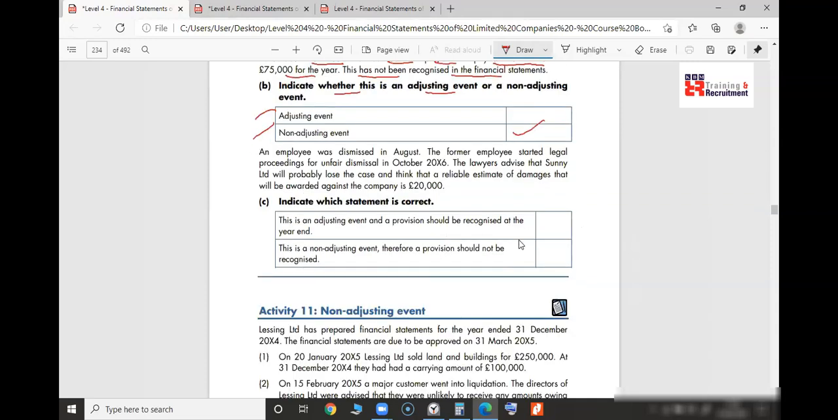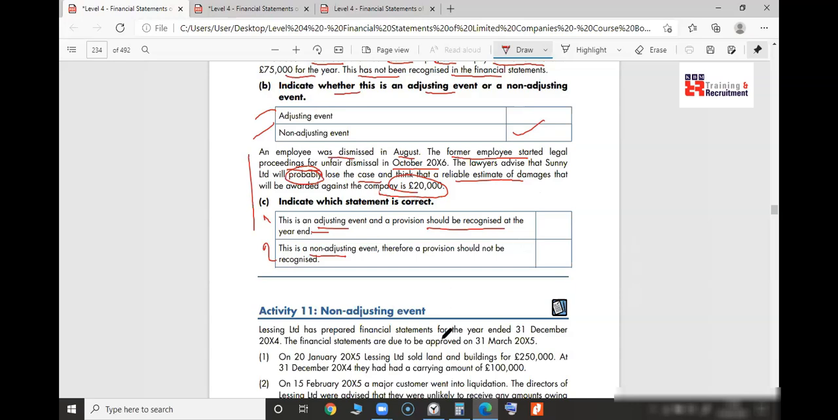Let's finish C, and activity 11 will be homework. An employee was dismissed. In August, the former employee started legal proceedings for unfair dismissal. In October 2016, the lawyers advised that Sunny will probably lose the case and that a reliable estimate of damages can be made. What do you think? 1: this is an adjusting event and the provision should be recognized. 2: this is a non-adjusting event.